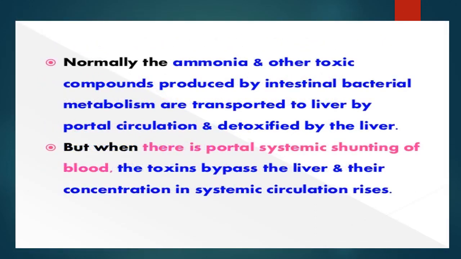Normally, the ammonia and other toxic compounds produced by intestinal bacterial metabolism are transported to the liver by portal circulation and detoxified by the liver. But when there is portal systemic shunting of blood, the toxins bypass the liver and their concentration in systemic circulation rises.